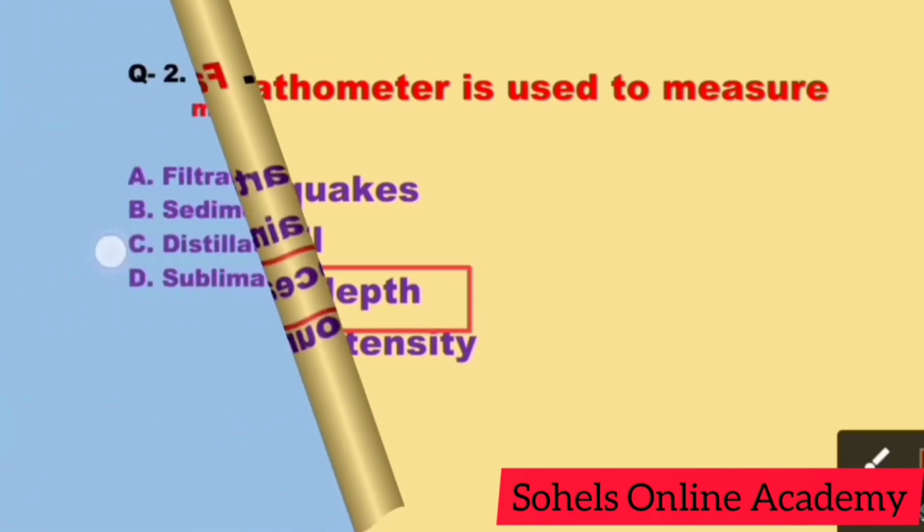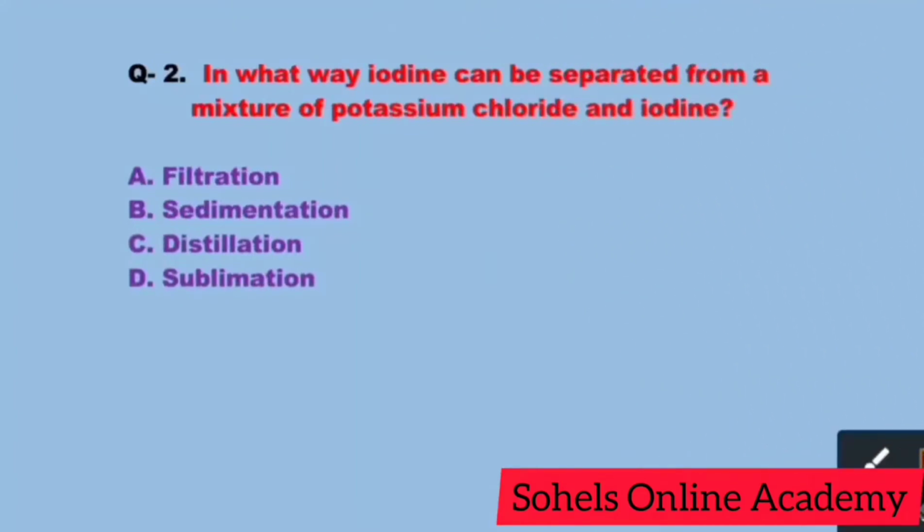Ocean depth. Next question. In what way can iodine be separated from a mixture of potassium chloride and iodine? Correct answer D. Sublimation. Sublimation is a process where a solid is converted into a gas without going through a liquid stage. At standard atmospheric pressure, a few solids which will sublime are iodine, carbon dioxide, naphthalene and arsenic. So correct answer is D.